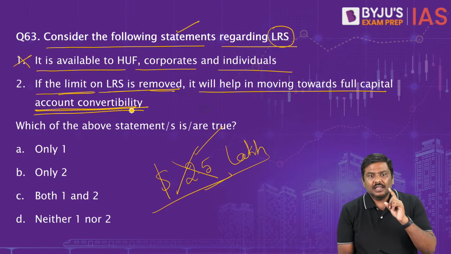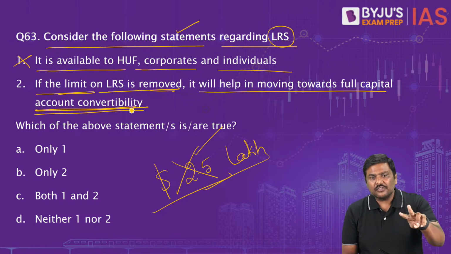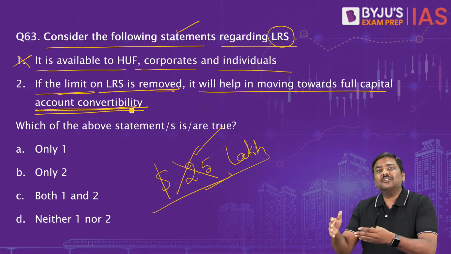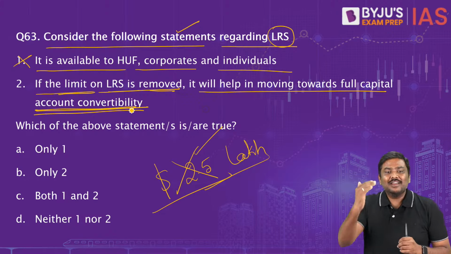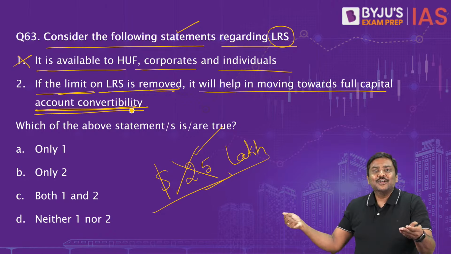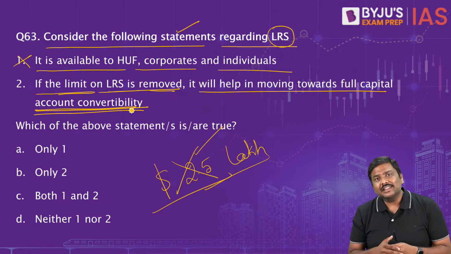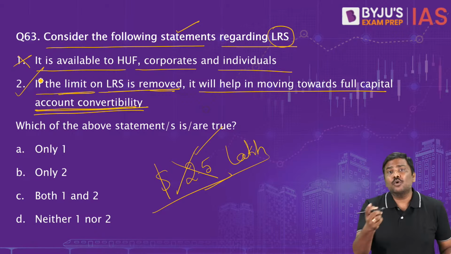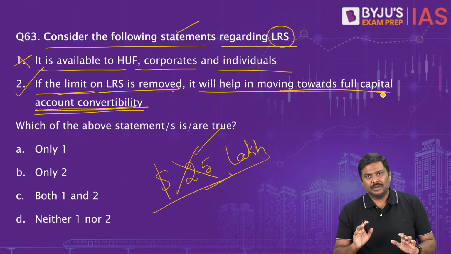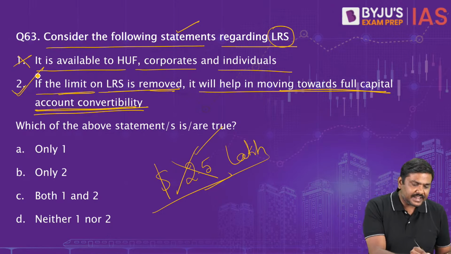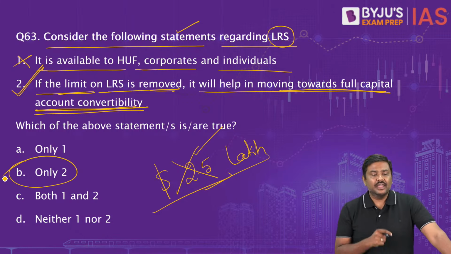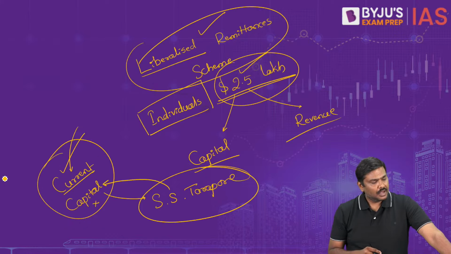Any issue with this? The second statement is correct, by the way. Some of you are saying it is wrong. No, it is correct. Why? Beyond 2.5 lakh, conditions and restrictions are there. Now you are removing the restriction. So will you promote full convertibility then? Yes, it will promote. It will be moving towards full capital convertibility. So that is the second statement which is correct. The right option for question number 63 will be option B here.